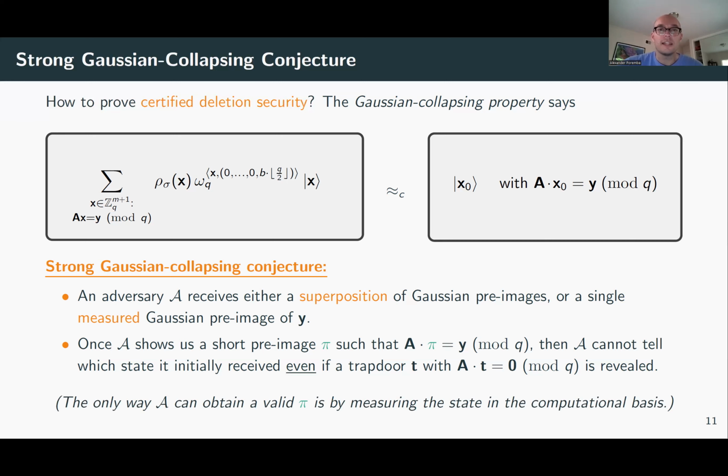Now, unfortunately, unlike the standard Gaussian collapsing property, which I can prove under LWE, the strong Gaussian collapsing property is much more difficult to prove. I made some progress towards it in the paper, and I described some general bottlenecks. But assuming this conjecture, we get public key encryption schemes and homomorphic encryption schemes with certified deletion and public verification using a very simple template. So one open problem is to actually prove this conjecture using similar assumptions like LWE or SIS.